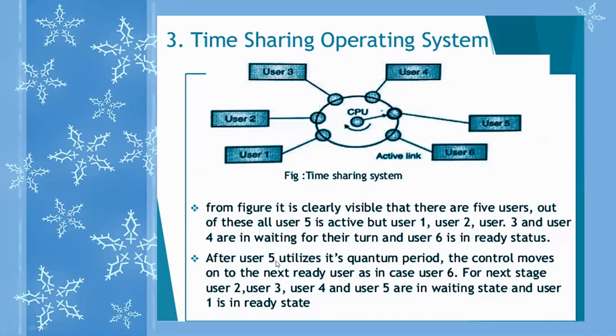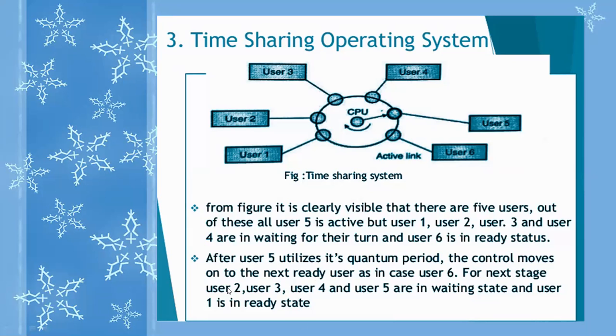After user 5 utilizes its assigned quantum period, the control moves to the next ready user, in this case user 6. As user number 5 finishes its time, the control moves to user number 6, and now user number 6 will be the working user, and at the same time there must be another user in the queue.